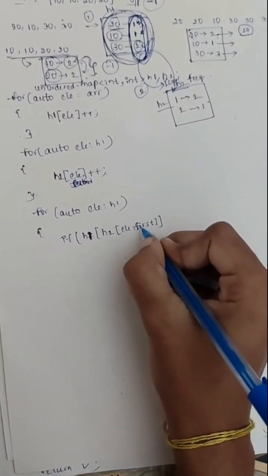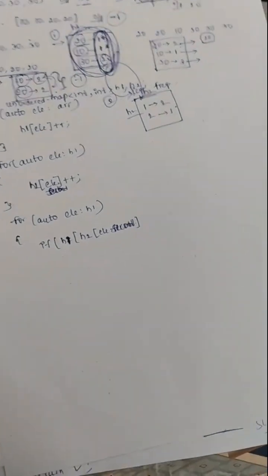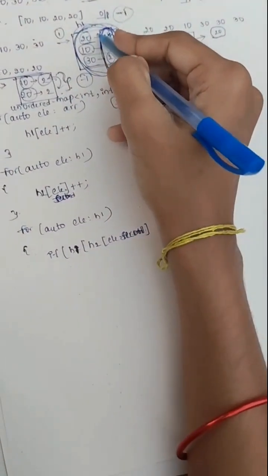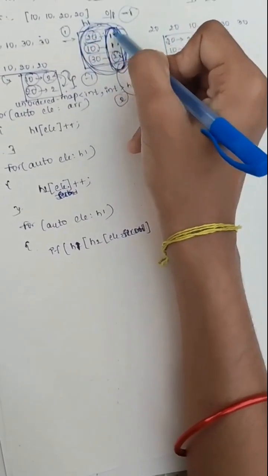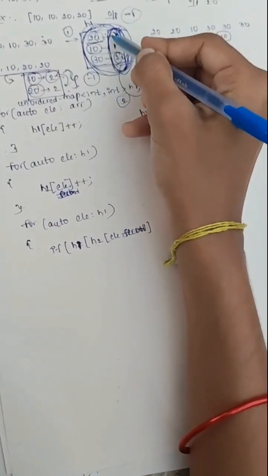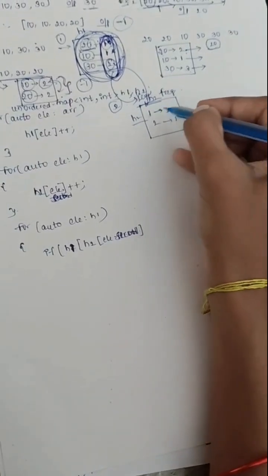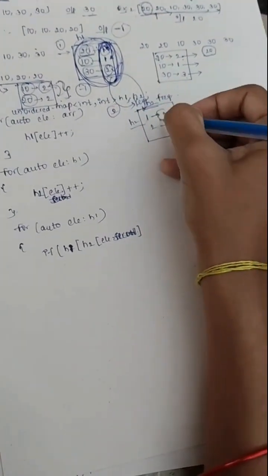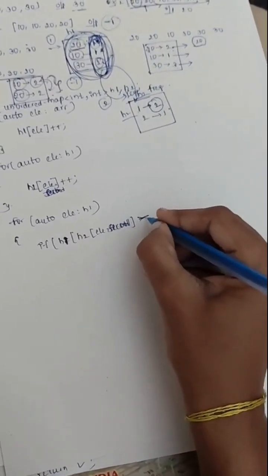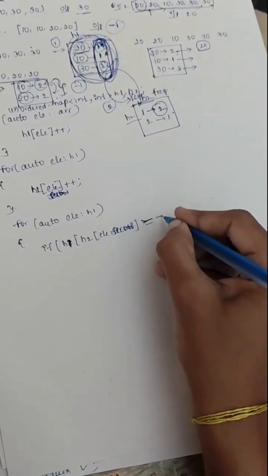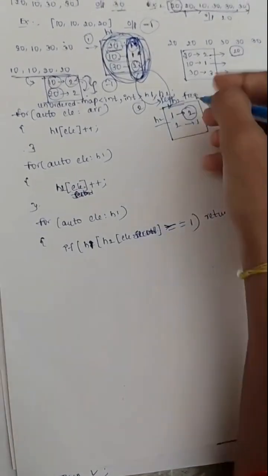isn't it? Element dot second. Here we are checking, like in hash map 1 we have the first one as 20. We are checking the element which is element 1. This frequency is checked, as here it is 2, and when it is equal to 1, we need to return which one?